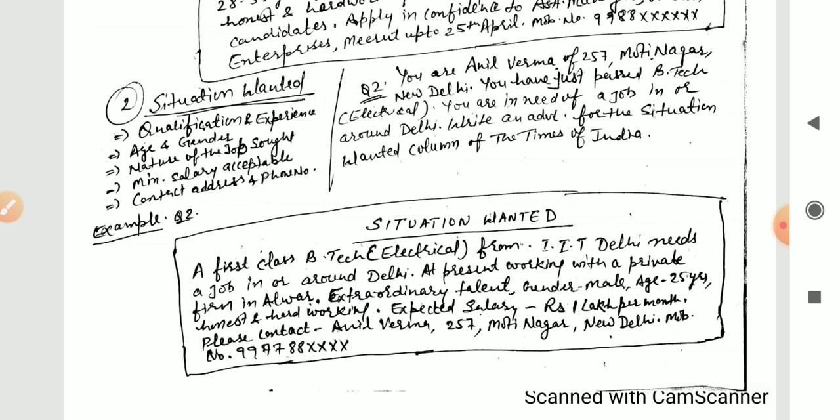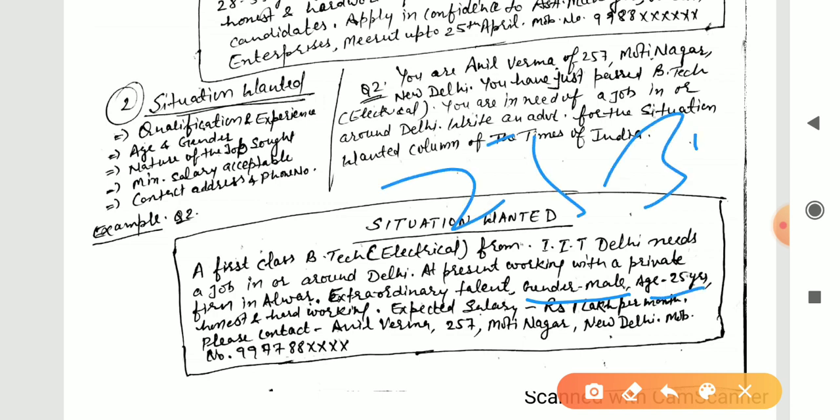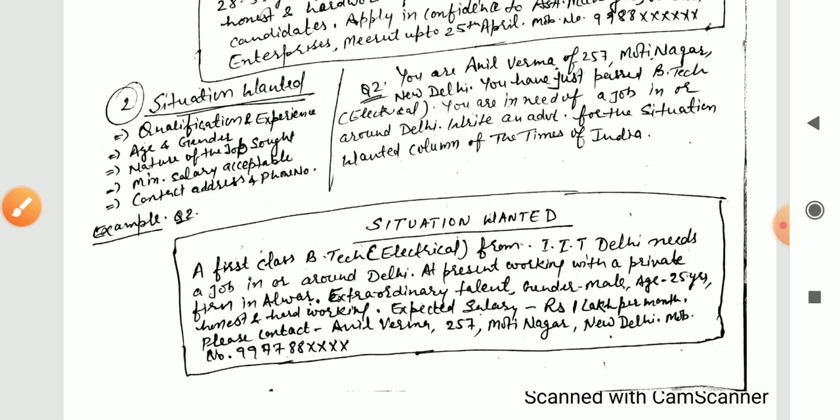Gender male, age 25, because here the person is only single, so either he is male or female. Don't write both male or female, or don't write age is 25 to 30, because a single person is there, so the age should be fixed. Also you can write honest and hardworking. If any other special things, special achievements are there, you can also write that, like computer diploma of 1 year, or anything that is special, you can mention them.